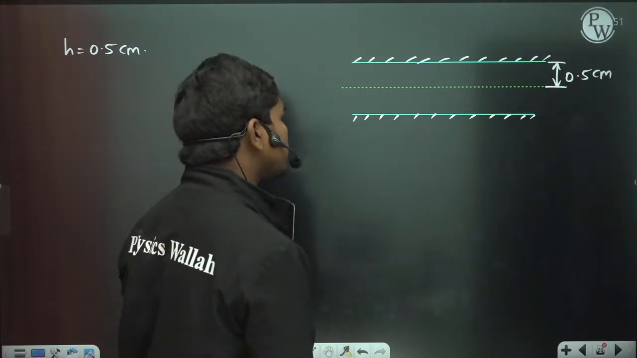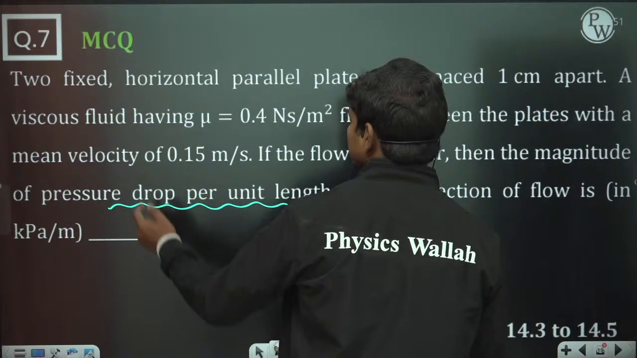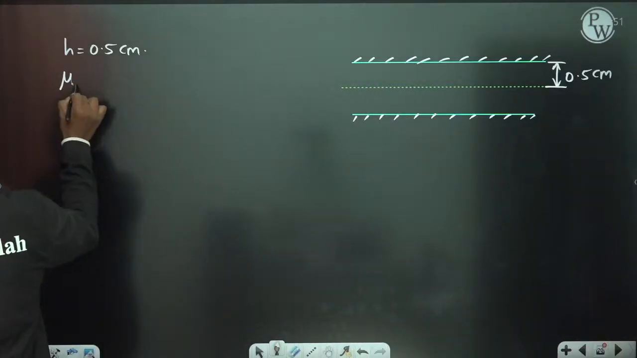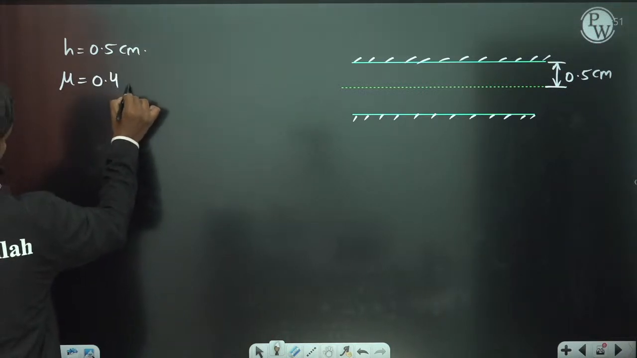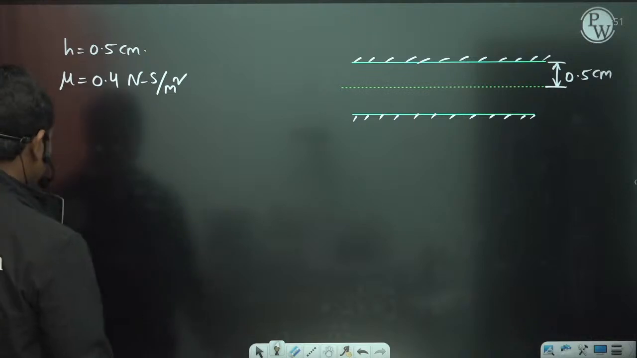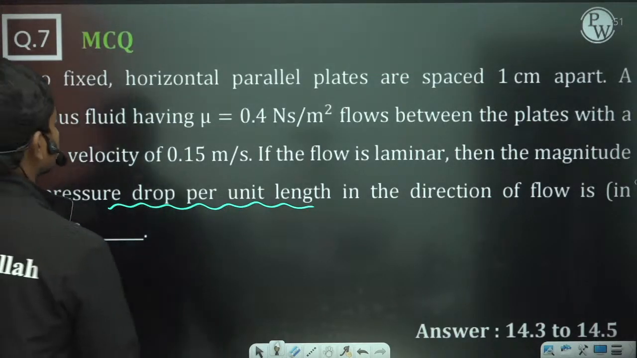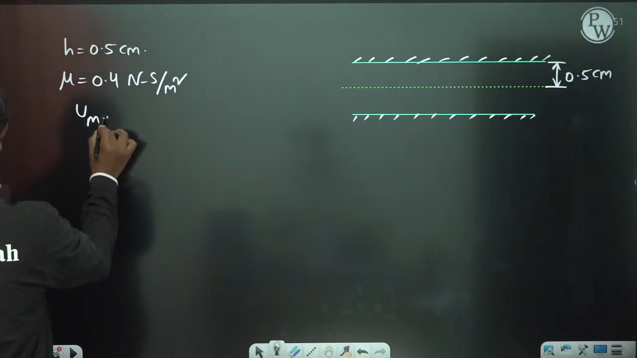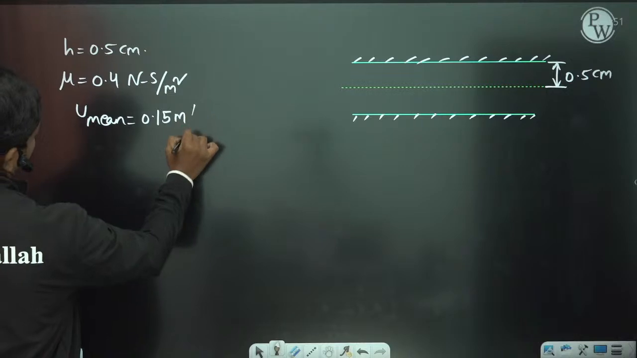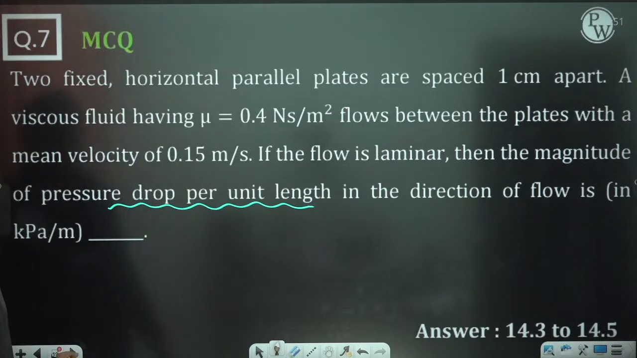Now if H is equal to 0.5 centimeters, let us see what else is given. The dynamic viscosity of the fluid is 0.4 Newton second per meter square. And the mean velocity is 0.15 meters per second, so u mean is equal to 0.15 meters per second. Then the magnitude of the pressure drop.